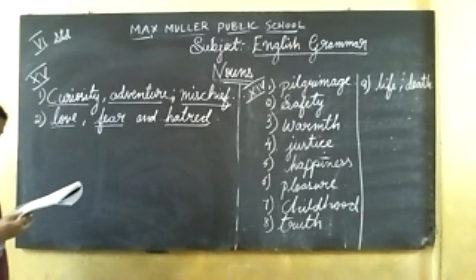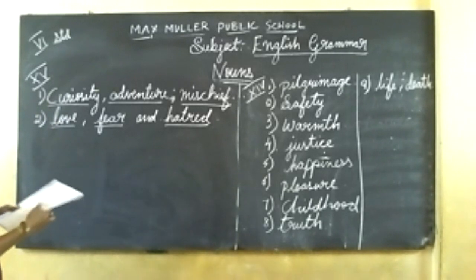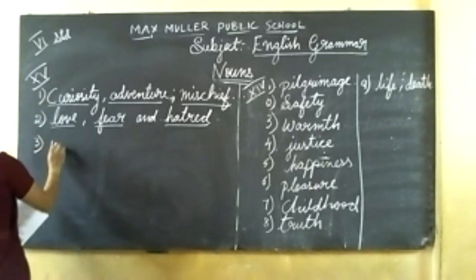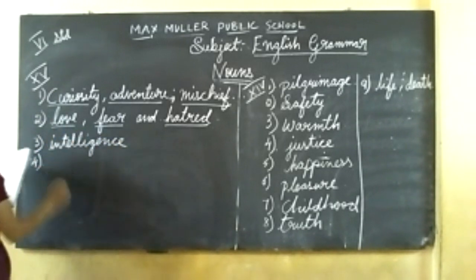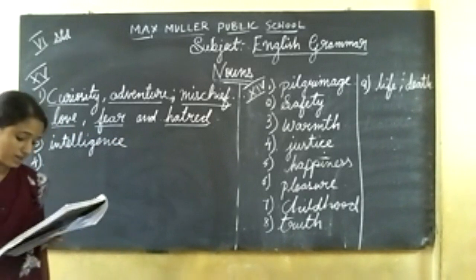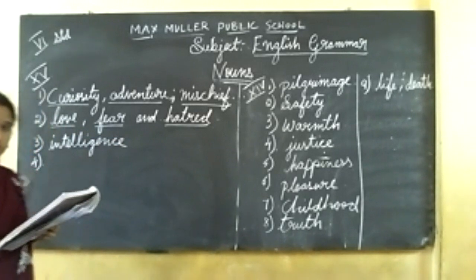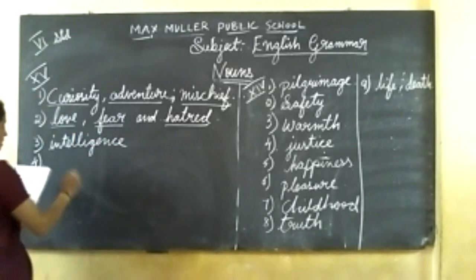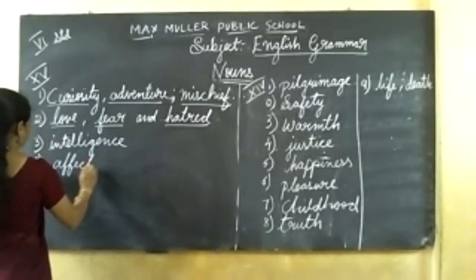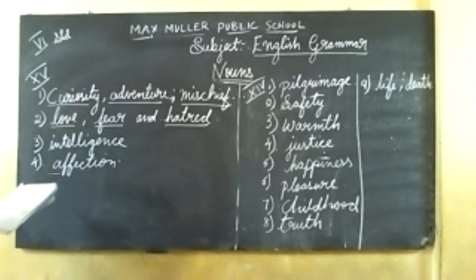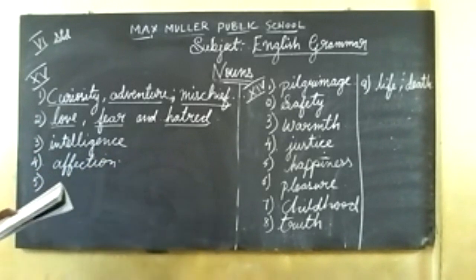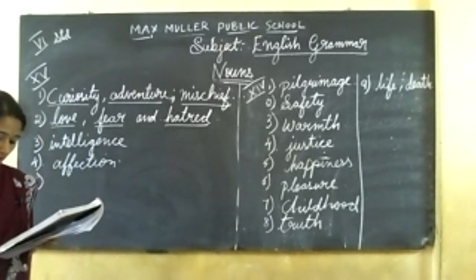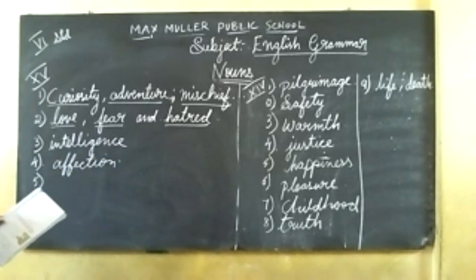Young monkeys can be trained because of their intelligence. Third one, intelligence. Fourth one, monkeys hold hands with affection. Fifth one, monkeys alert others about any danger.